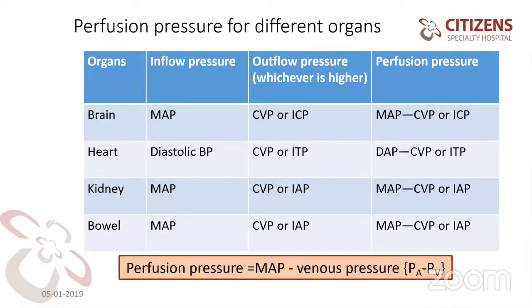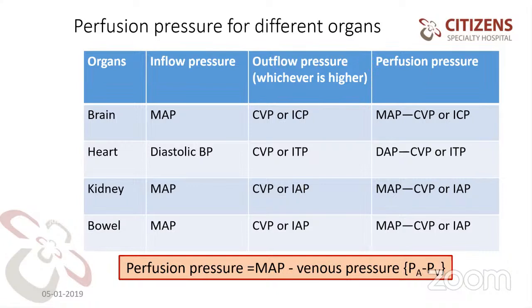Okay, next slide, please. So perfusion pressure for different organs, how do we calculate? If you take the brain, it is mean arterial pressure minus CVP or ICP. Why I have mentioned CVP or ICP here is, ICP, intracranial pressure, is the main calculation, but sometimes the patient is on high ventilator support with a PEEP of 20. So the CVP will be higher than the ICP. In that condition, you have to take CVP as the value.